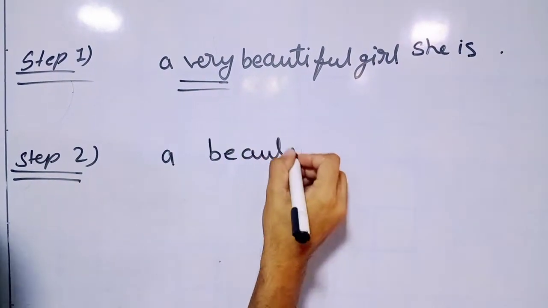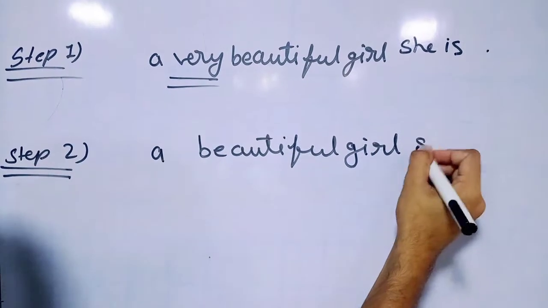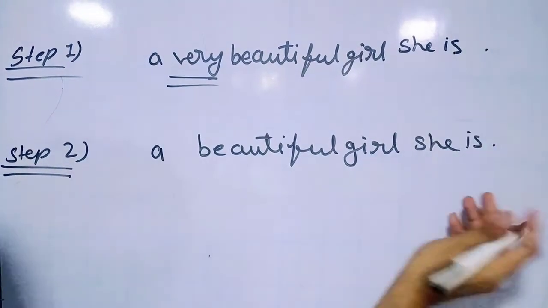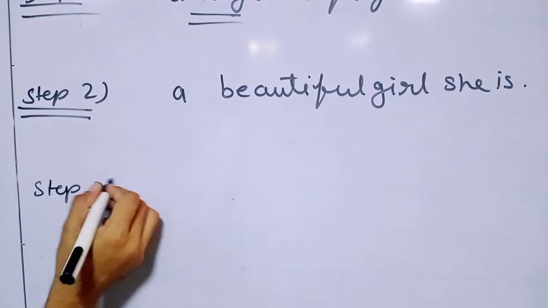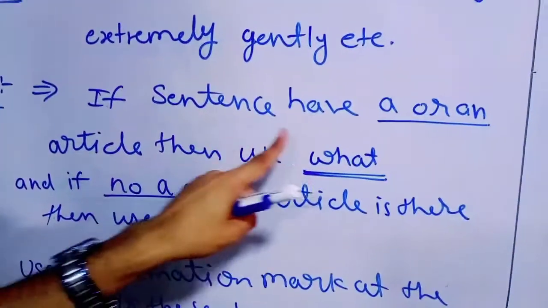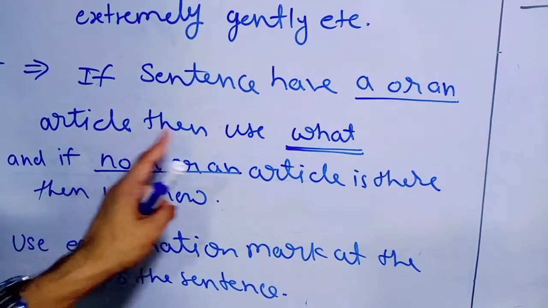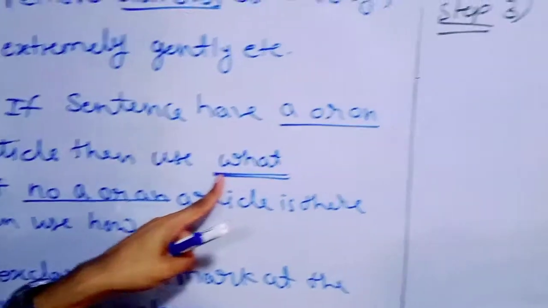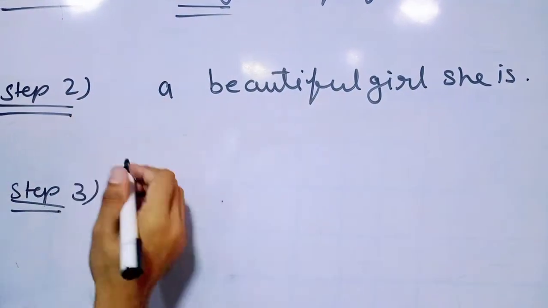Beautiful girl, she is. We have written that. Now step number 3, what is that? Add. If the sentence has a or an, any article, use what? So here we have a, so we are going to use what?